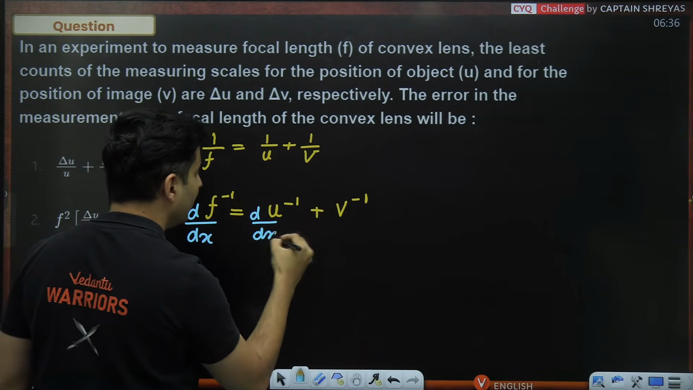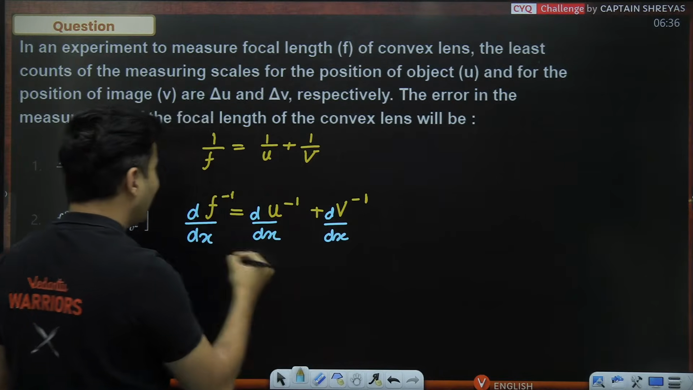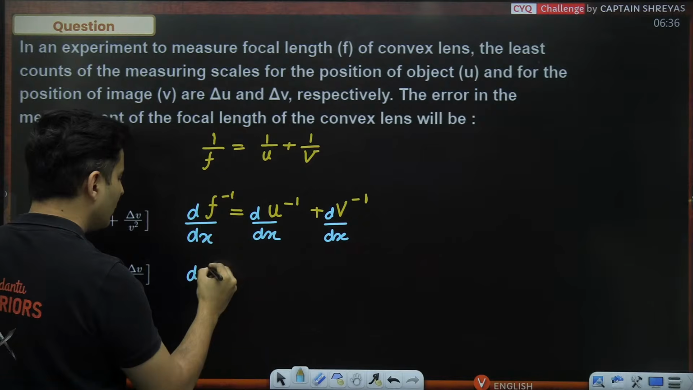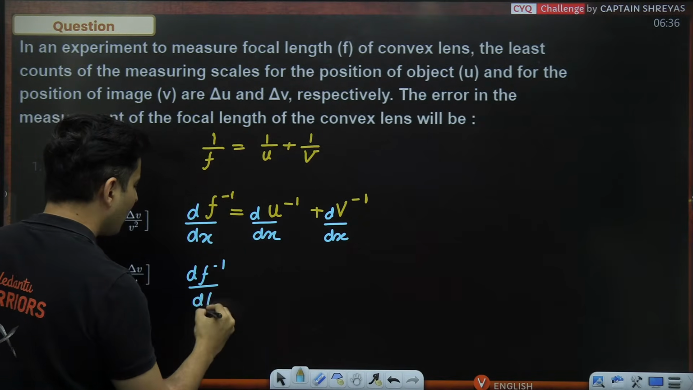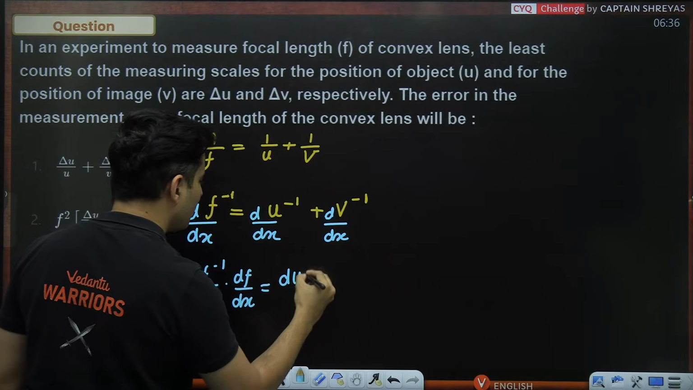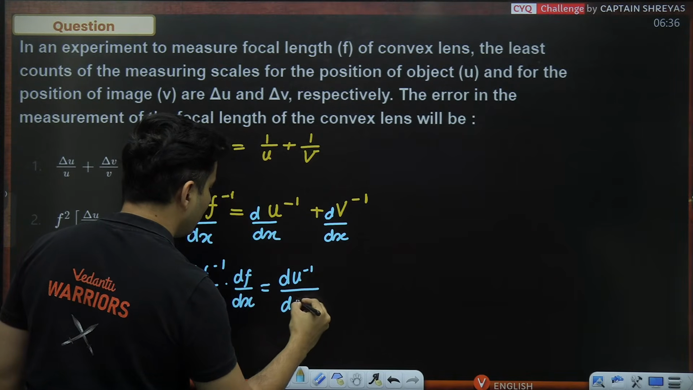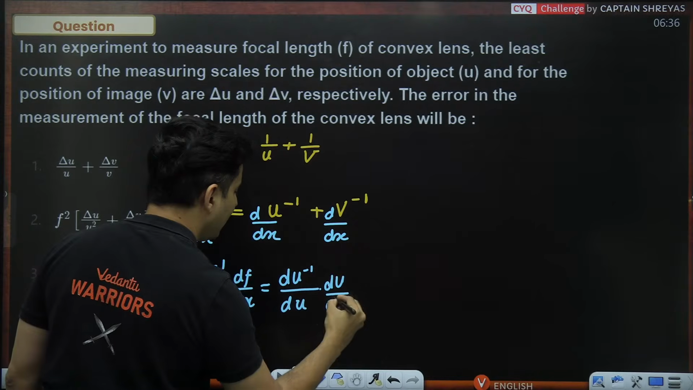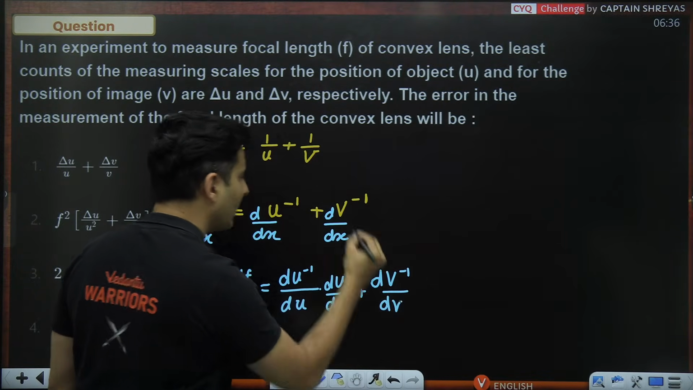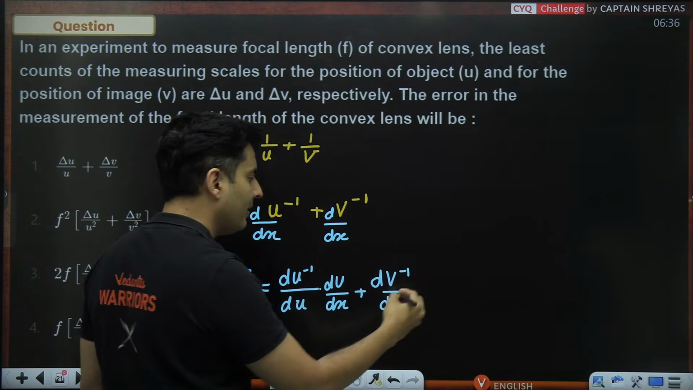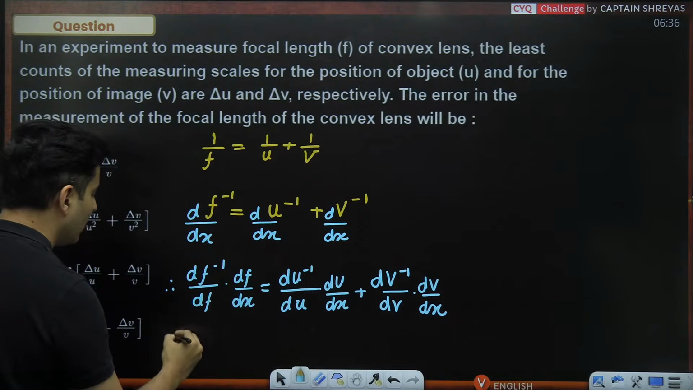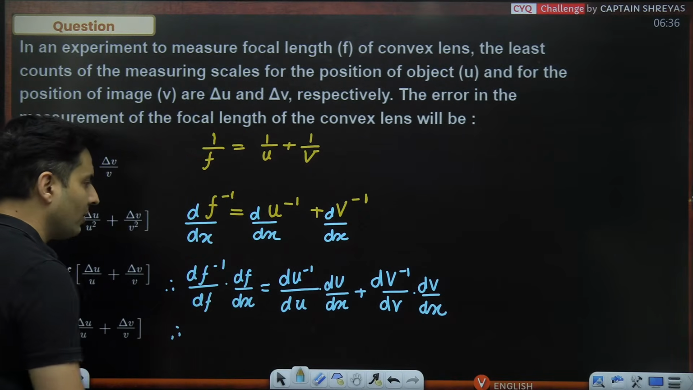Some random variable is this derivative. But I can't take the derivative directly, as you can notice, right? So you'll have to use chain rule. So df raised to minus 1 by df into df by dx, chain rule: du raised to minus 1 by du into du by dx plus dv raised to minus 1 by dv, whatever variable is here, put it down, only then derivatives can be found easily, into dv by dx. Right, I've used chain rule, I've just differentiated here, and let's see what we get.